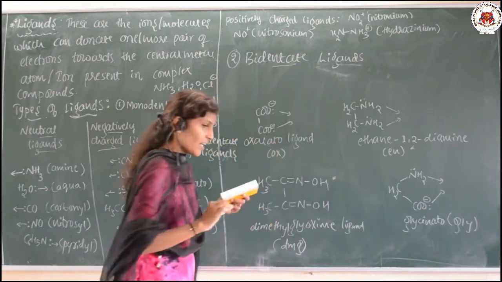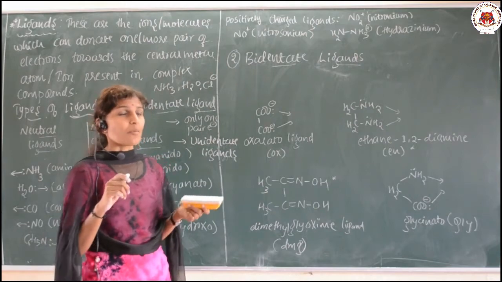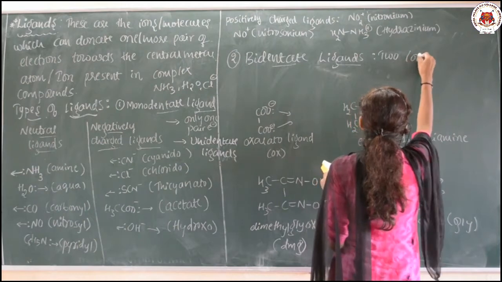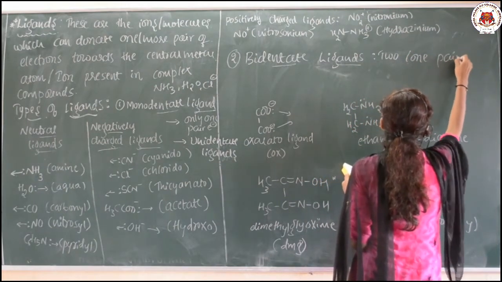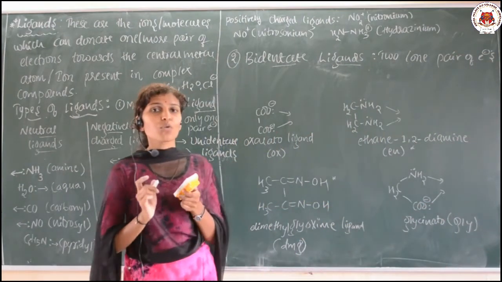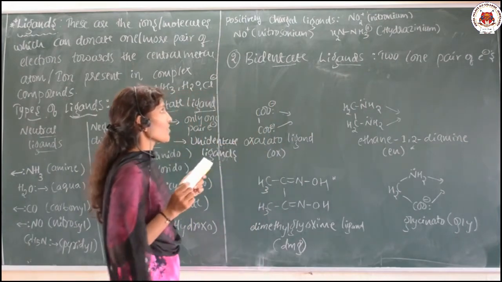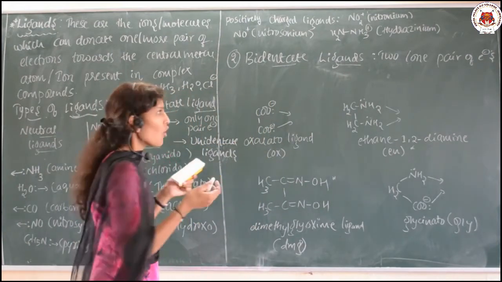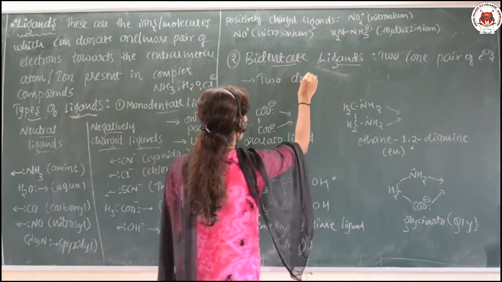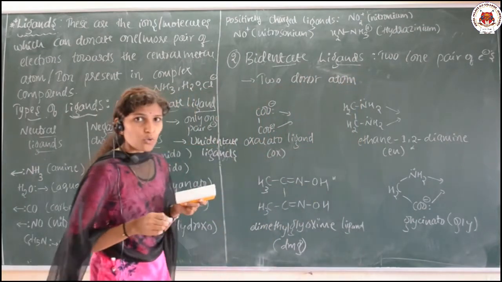Okay. These are the ligands which can donate two lone pairs of electrons towards the central metal atom or ion. Such ligands are called bidentate ligands, or else you can say they consist of two donor atoms. These are having two donor atoms.